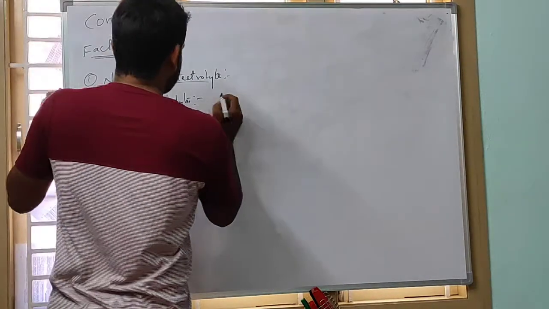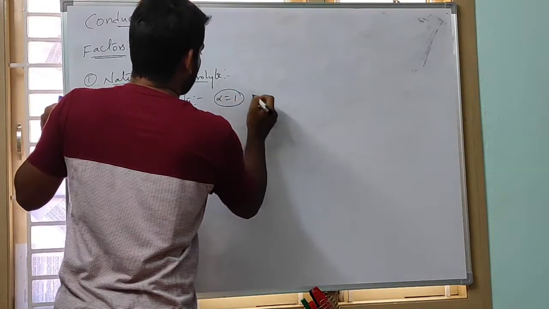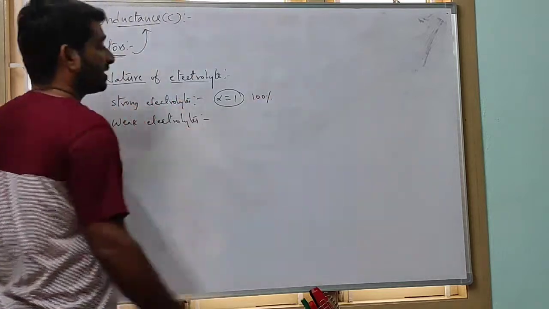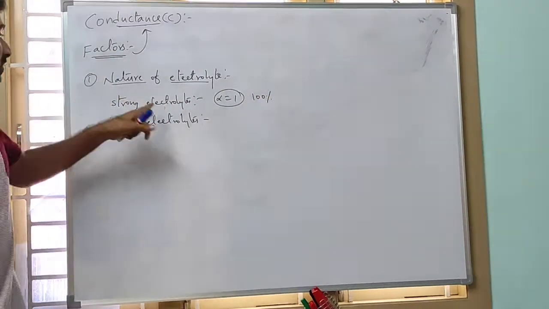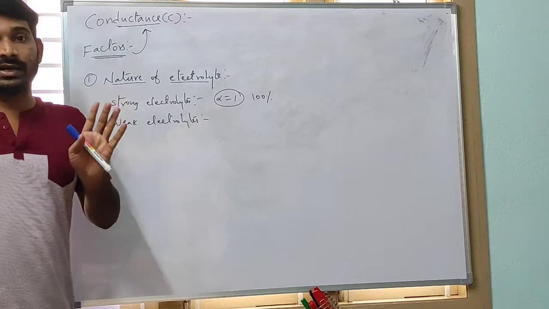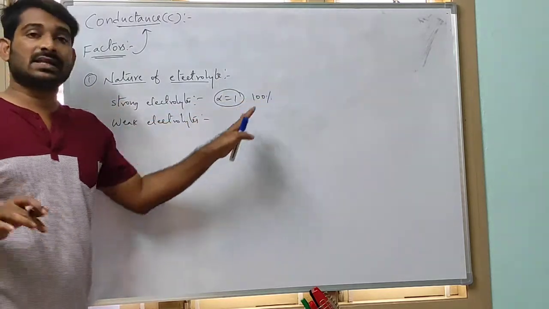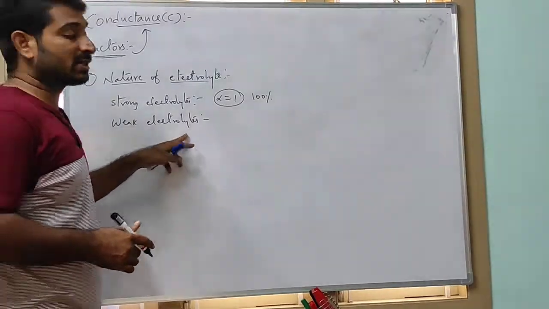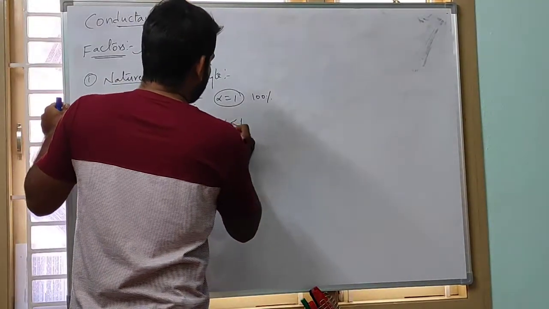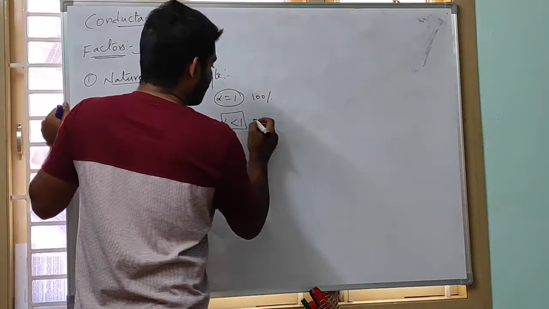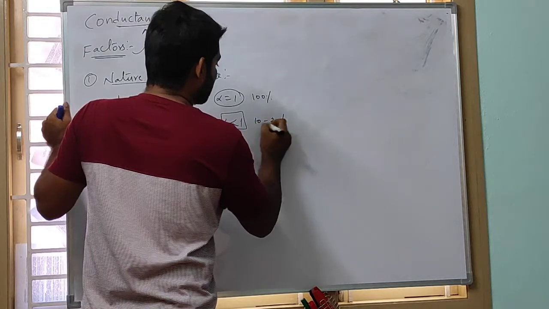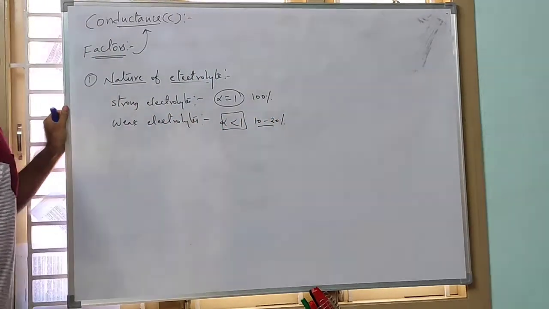Strong electrolyte means alpha is equal to 1, that means 100% dissociation takes place. Suppose you take 100 molecules of NaCl, they split into 100 Na plus and 100 Cl minus ions. Weak electrolyte means alpha value is less than 1, that means only nearly 10 to 20% dissociation takes place.